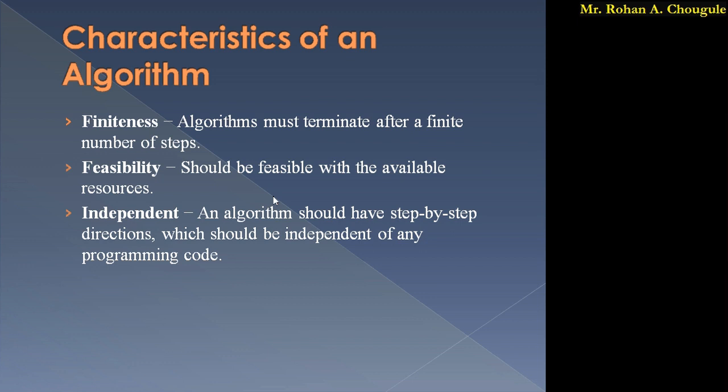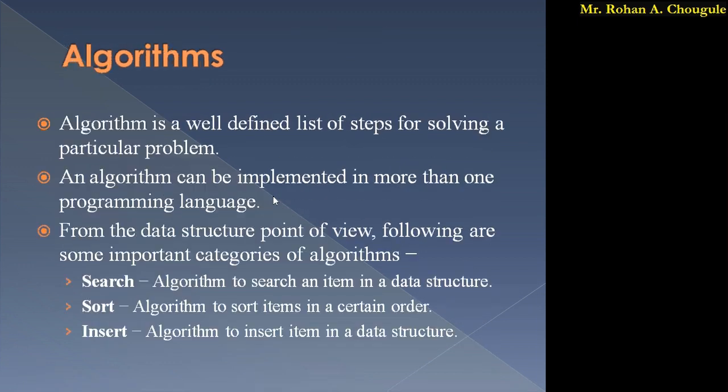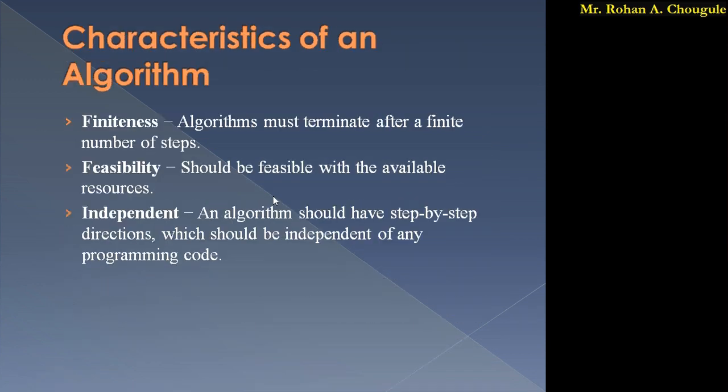Then independent. While writing the algorithm, we should have step-by-step directions, as we already studied. An algorithm is a step-by-step procedure for solving a particular problem. So an algorithm should have step-by-step directions, which should be independent of any programming code. Our algorithm should not depend on any other programming code. It should not happen that after execution of that code, our algorithm will execute. Our algorithm should be independent.